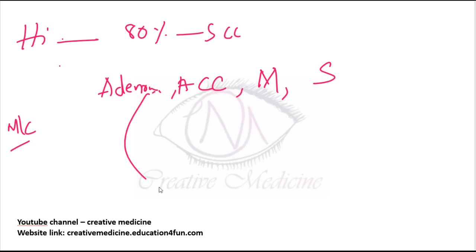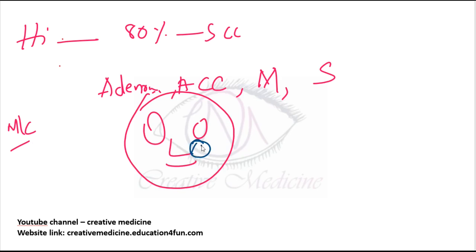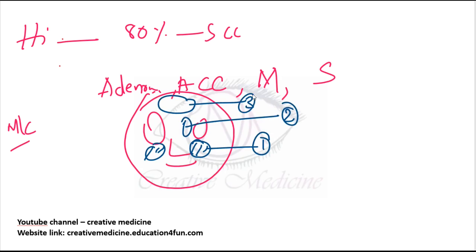The most common site, if you see involvement of paranasal sinuses, is the maxillary sinus, followed by ethmoidal sinus, followed by frontal sinus, and followed by sphenoidal sinus. It is most commonly seen in the 7th decade of life.